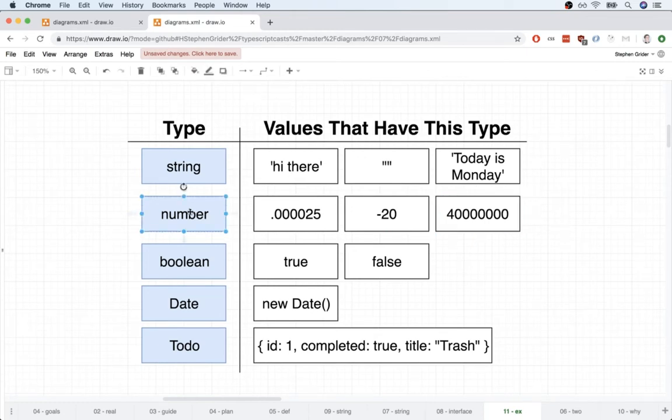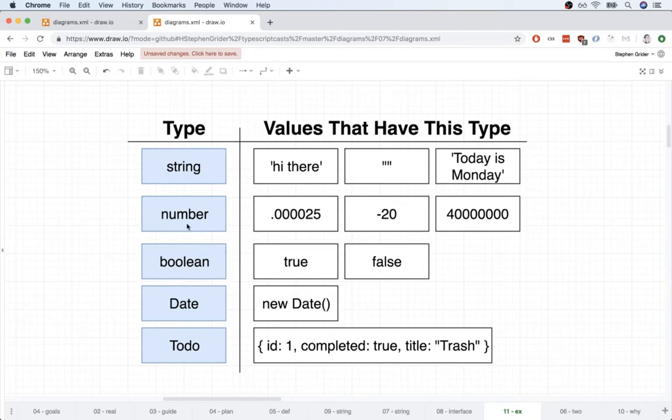And the reason I break out number right here is that in some other languages, there are actually subtypes of numbers. For example, you might have a type to represent numbers that have a decimal, or another type to represent a number that is only an integer and therefore doesn't have a decimal. In JavaScript, or excuse me, in TypeScript, we have nothing like that. A number is a number regardless of whether it is positive, negative, has a decimal, or doesn't have a decimal, they're all numbers. If we have a value of true or false, we would say that its type is Boolean.